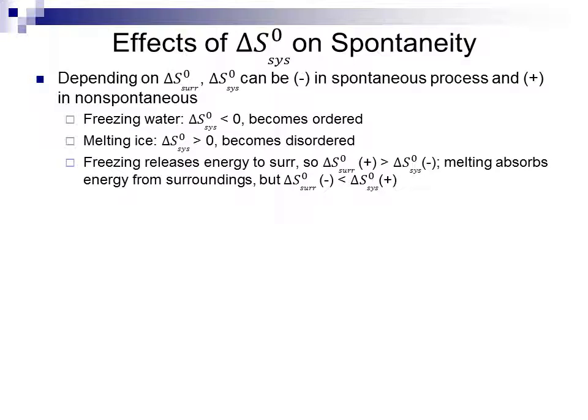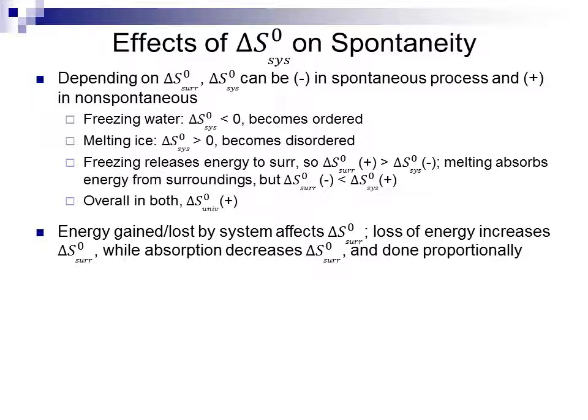In melting, the system absorbs energy from the surroundings. Even though the surroundings' entropy change is negative, as they give off energy, the entropy the system gains from becoming more disordered is greater than the amount lost by the surroundings. So once again, the overall combination of the negative surroundings and the positive system is positive. In both of these cases, the change in the entropy of the universe is positive.